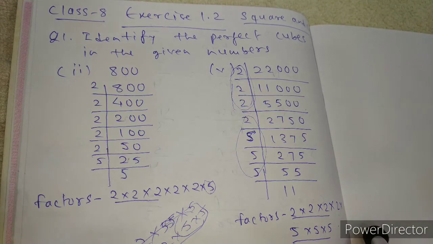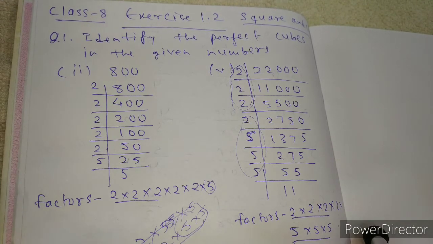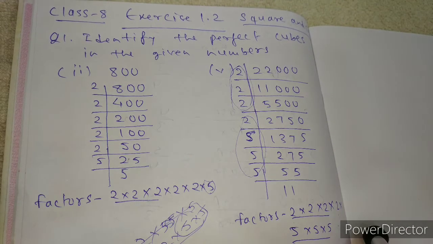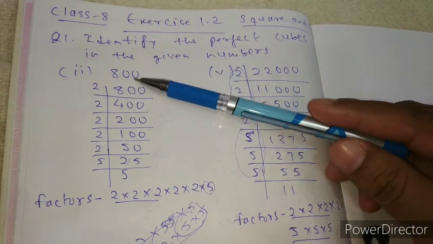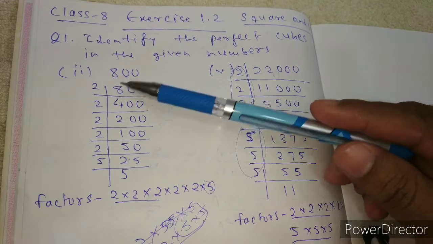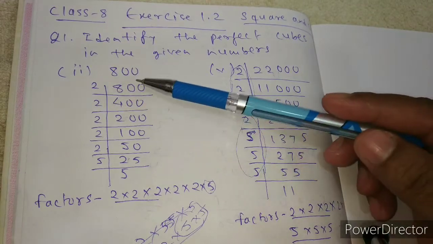Question is: identify the perfect cubes in the given numbers. There are a few numbers from which we need to find whether the number is a perfect cube. For this we'll take the prime factorization method. Let's take 800. We'll divide this 800 by 2.